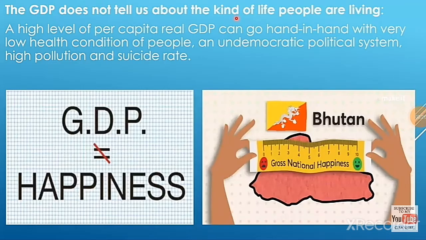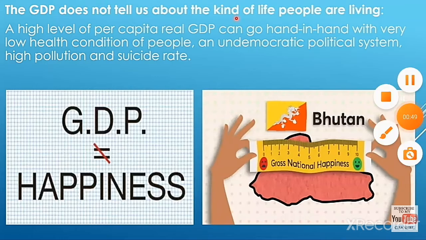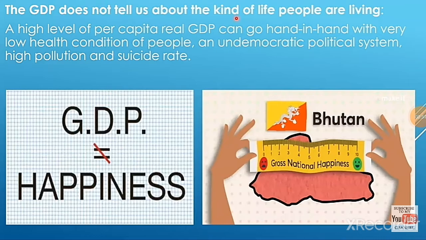Next, the GDP does not tell us about the kind of life people are living. A high level of per capita real GDP can go hand in hand with very poor health conditions of people, an undemocratic political system, high pollution and a high suicide rate. So GDP does not calculate how the people are living, whether they are happy or not. So GDP does not tell us about the kind of life people are living.